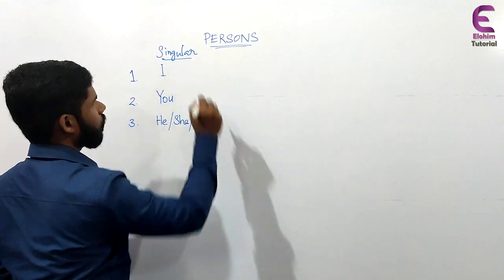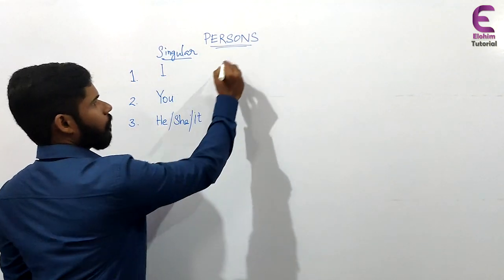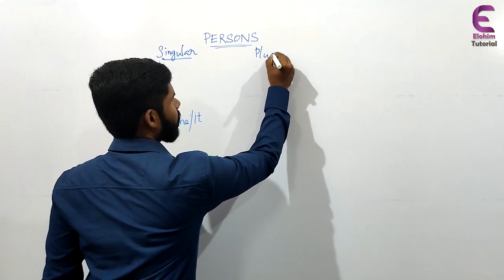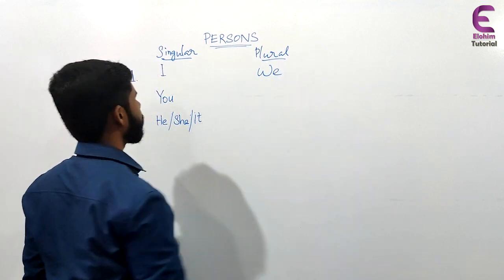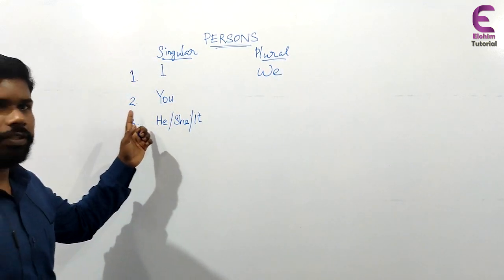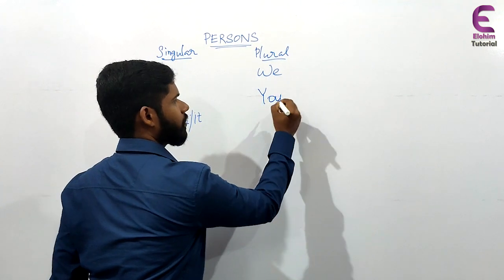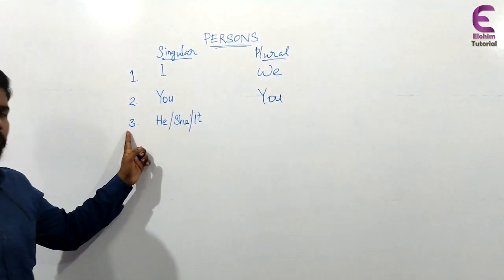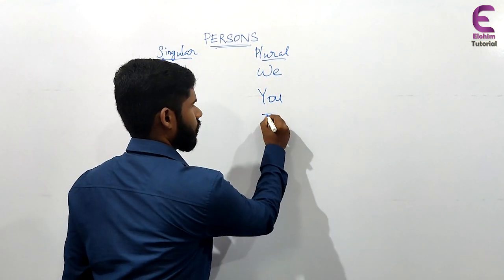and there are plural forms of these three persons. Plural form of the first person is we. Plural form of the second person is also you. There's no change. Then plural form of the third person is they.